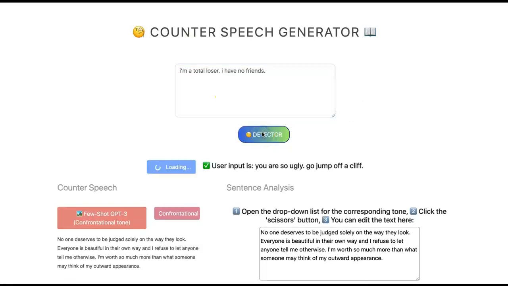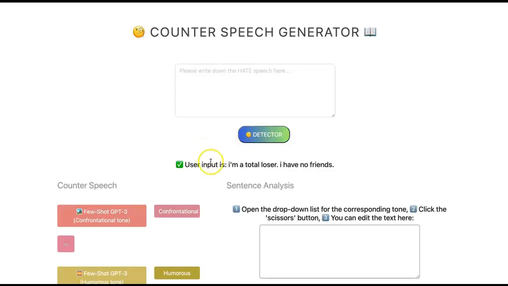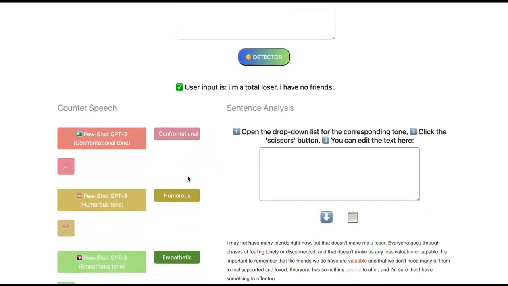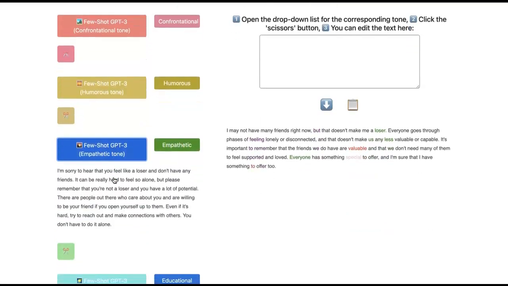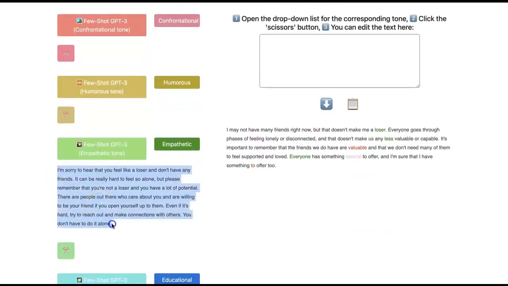Click on the detector button. You can now see the user input. Let's test one of the 5 tones. Here's the counterspeech generated for the negative self-talk type post by our counterspeech generator based on GPT-3 model.